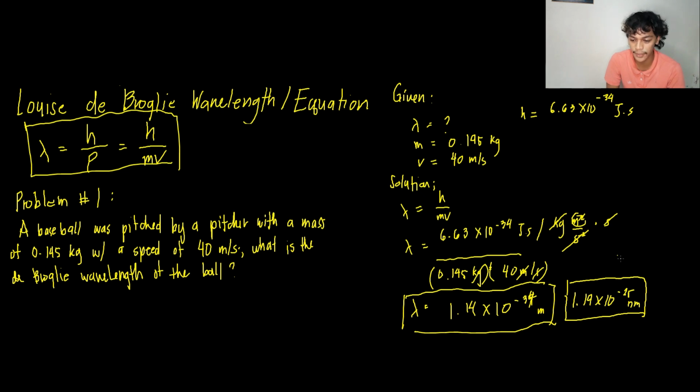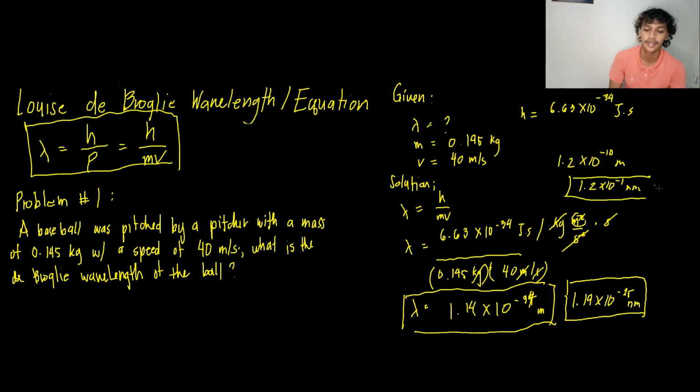If we compare this to the diameter of a hydrogen atom, which is only 1.2 times 10 raised to the negative 10th meter, converted to nanometers that is 1.2 times 10 raised to the negative 1 nanometer, and this can already be seen in an electron microscope.